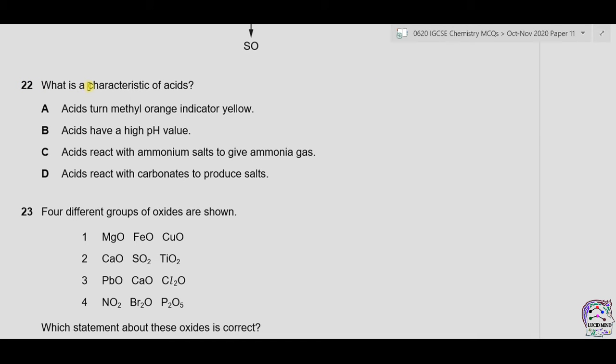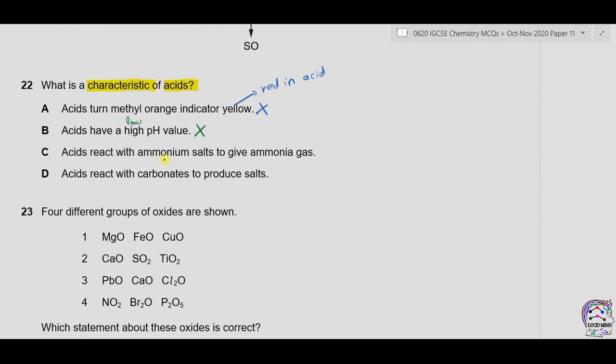Question 22. What is a characteristic of acids? A. Acids turn methyl orange indicator yellow. This is wrong because methyl orange turns red in acid and yellow in alkali. B. Acids have a high pH value. This is incorrect because the pH of acid is below 6, so they have a low pH value.